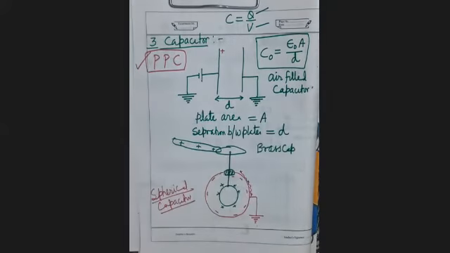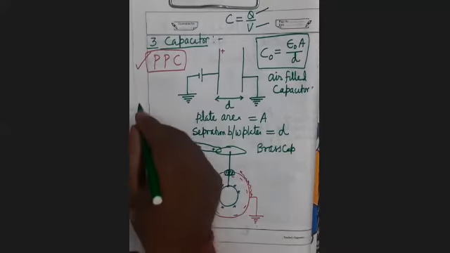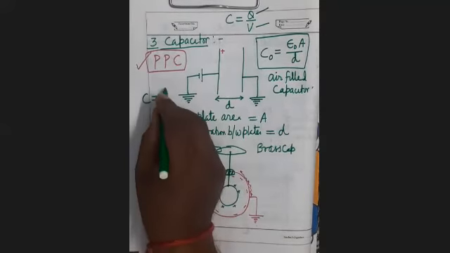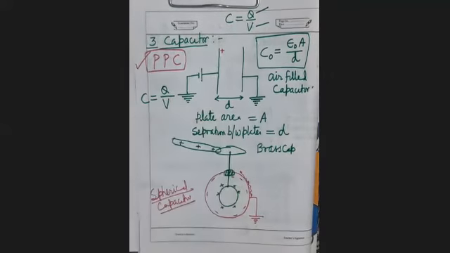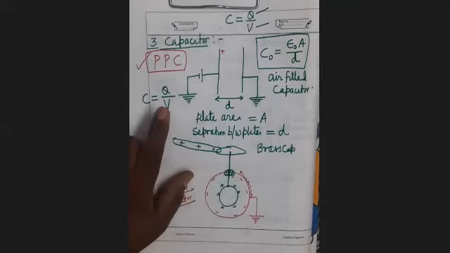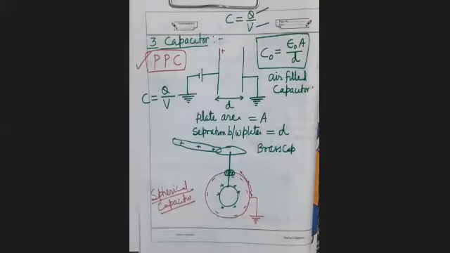Is it clear? What is the formula of capacitance of a capacitor? It is the charge held by one of the plates divided by the potential difference between both the plates. Now here V is what? Here V is the potential difference between both the plates.